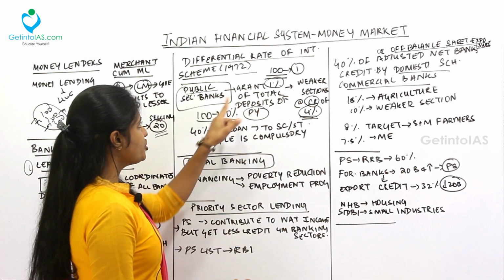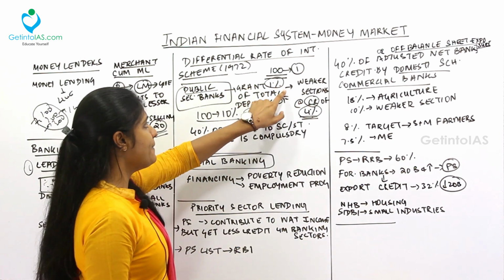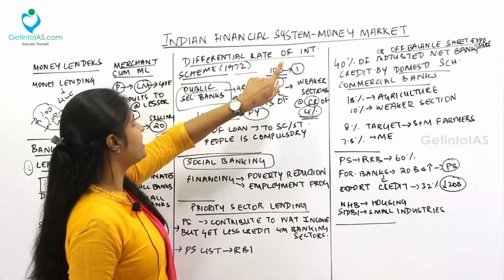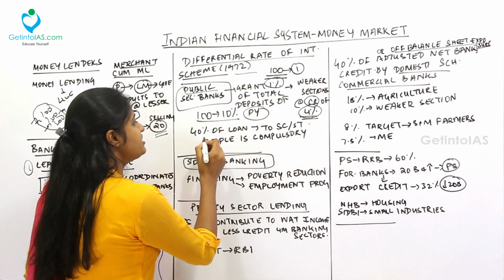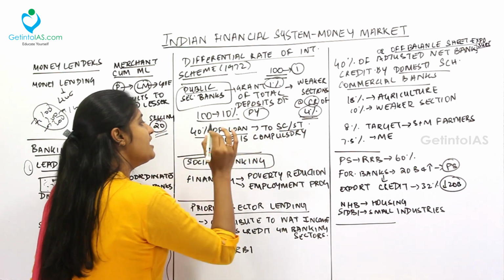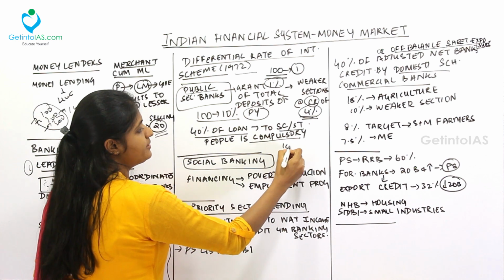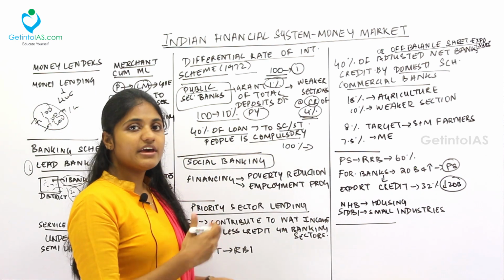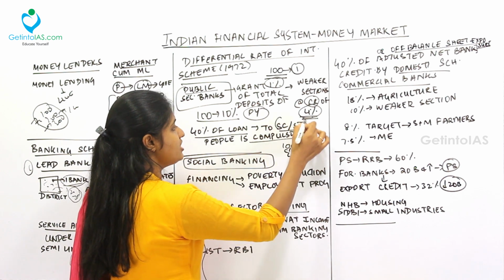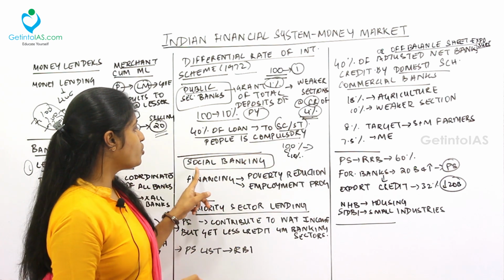Fine. You have to keep in mind the grant of 1% of the total deposits of the previous year. So this is the differential rate of interest scheme. Next, 40% of the loan should be given to SC or ST people, which is compulsory. Under the 100% loan they are lending to people or various other institutions, 40% of this should be lent to SC or ST.